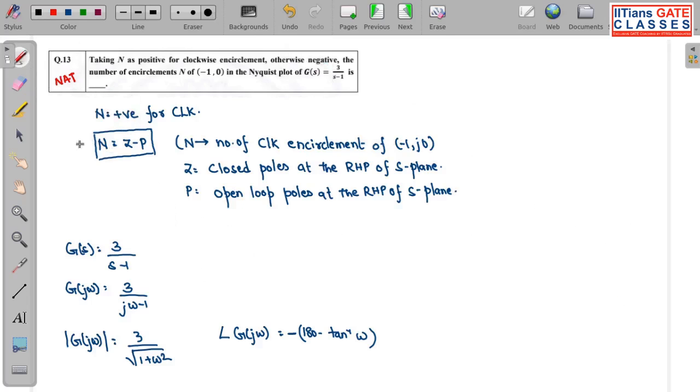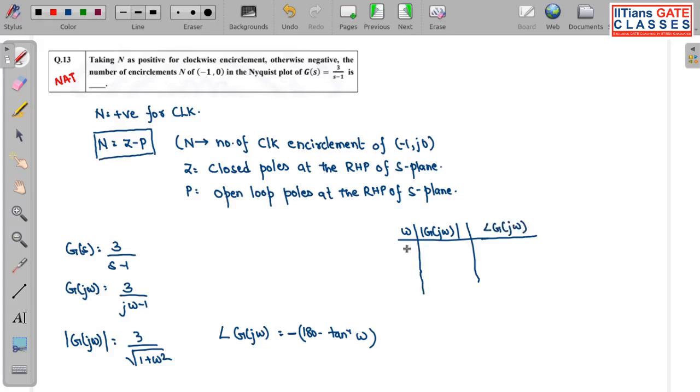So I got the value of magnitude as well as the phase. Now let me make a table: omega, magnitude of G(j omega), and angle of G(j omega).